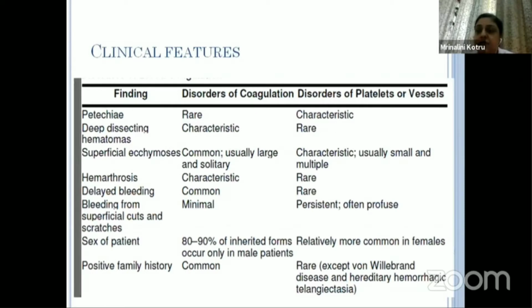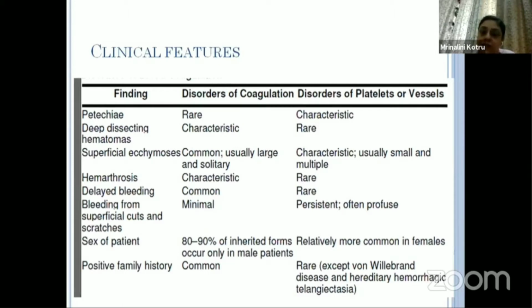The disorders of primary hemostasis, that is, a platelet defect or a vessel wall defect, present mostly with superficial, milder bleeds, limited to the mucosal sites and the skin, whereas the disorders of coagulation have more extensive, deeply situated bleeding and cause hematomas in the soft tissues as well as in the joints.